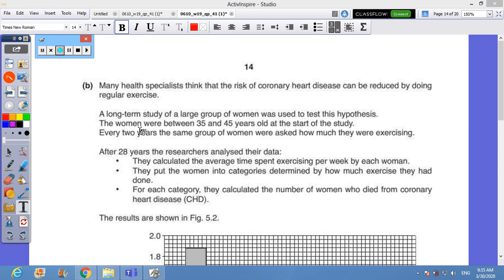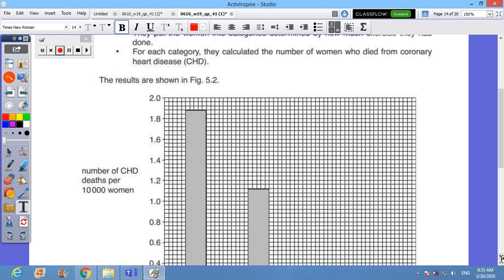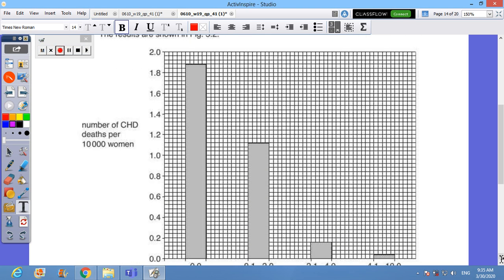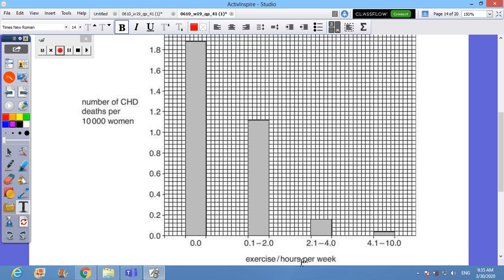For each category, they calculated the number of women who died from coronary heart disease, CHD, and the results are shown on figure 5.2. I have x-axis that stands for exercise hours per week and y-axis that stands for number of CHD deaths per 10,000 women.